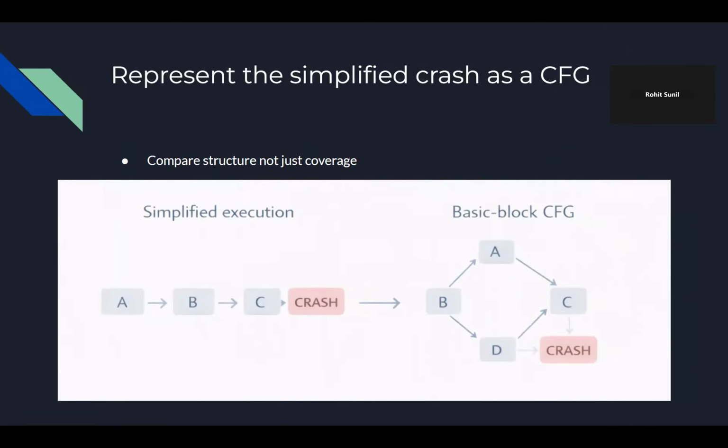But why create a graph in the first place? Because graphs contain structure, specifically in this case, branches, loops, and most importantly, the shape of the execution around the crash. So instead of comparing two crashes by whether they both hit this edge or both are in this group, Igor is going to compare them by the shape of the graph.